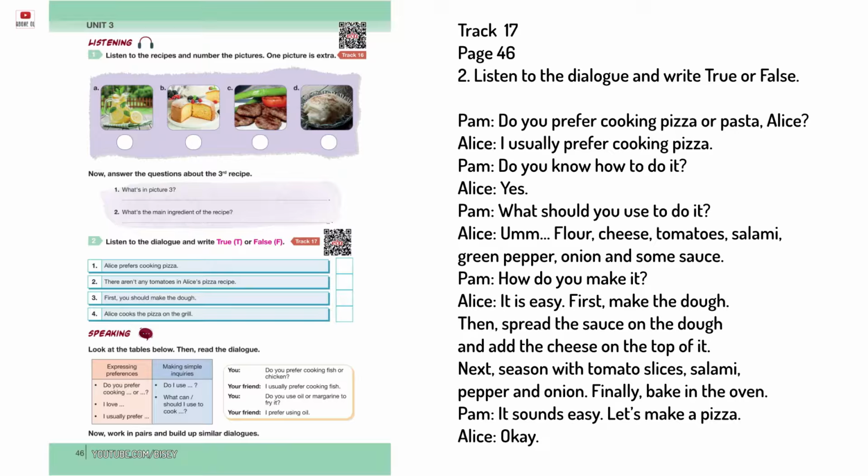It is easy. First, make the dough. Then, spread the sauce on the dough and add the cheese on the top of it. Next, season with tomato slices, salami, pepper, and onion. Finally, bake in the oven. It sounds easy. Let's make a pizza. Okay.